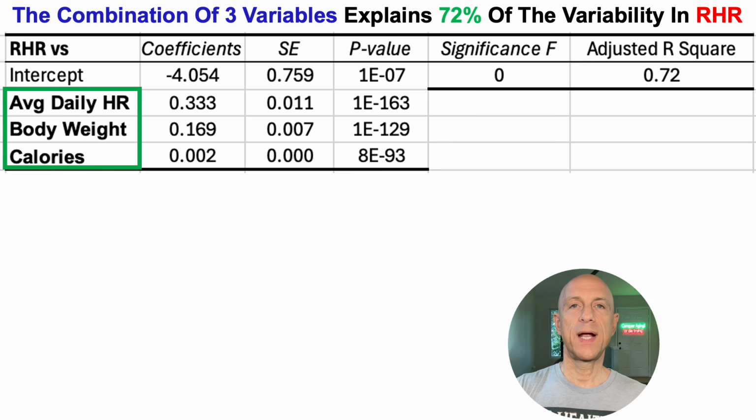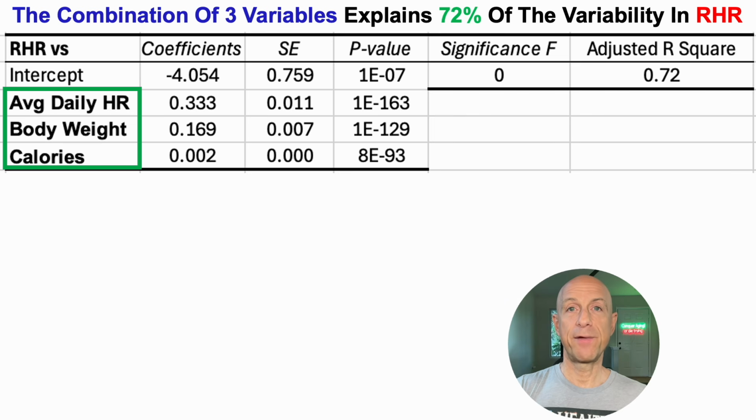So when we look at the combined association for the average daily heart rate as an index of daily physical activity, you can walk for 1,000 steps on flat ground, but if you walk for 1,000 steps on an incline, you're going to have a higher average daily heart rate walking up that incline relative to walking on flat ground. So I think the average daily heart rate is a better index of daily physical activity relative to steps.